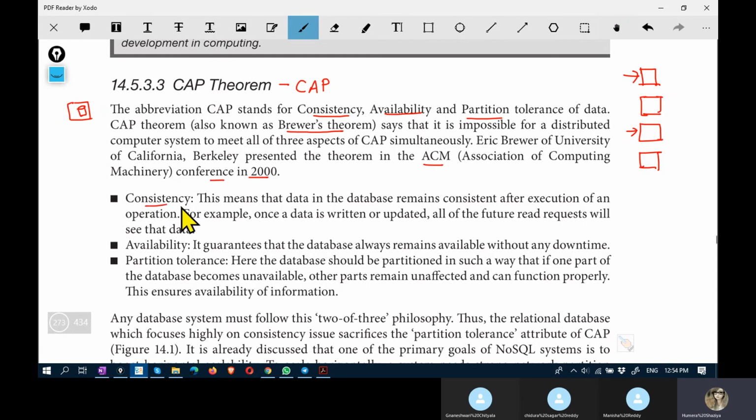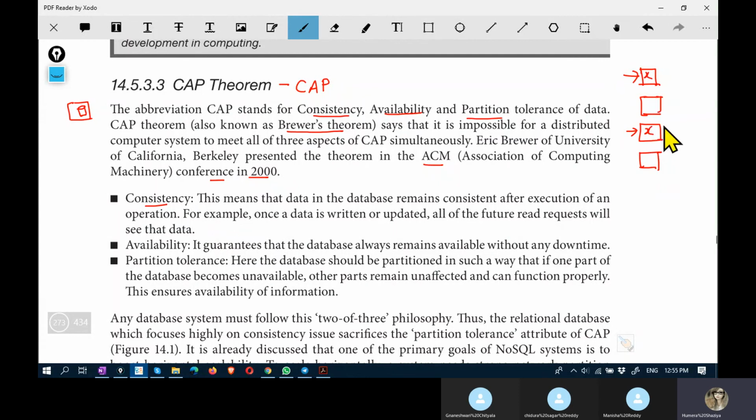So the first parameter, consistency. What does it mean? It means that the data in the database remains consistent after execution of an operation. Once the data is written or updated, all future read requests will see that data. Now you are making an update to this X here. There was X here as well.